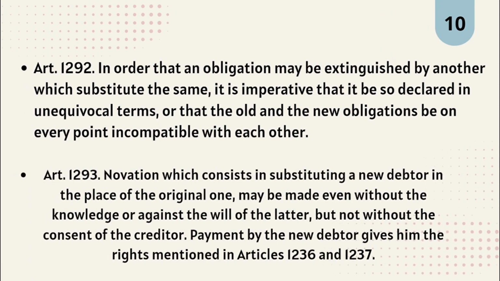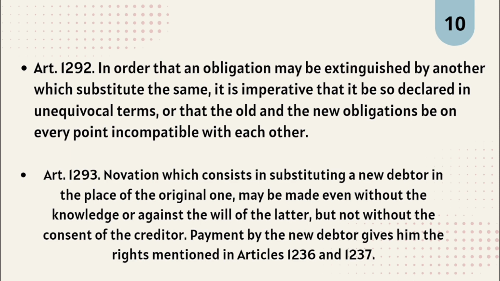Moving on to Article 1292. In order that an obligation may be extinguished by another which substitutes the same, it is imperative that it be so declared in unequivocal terms, or that the old and the new obligations be on every point incompatible with each other. So our point here is that to have an extinction of obligation through the replacement or substitution of a new obligation, it must be declared clearly.